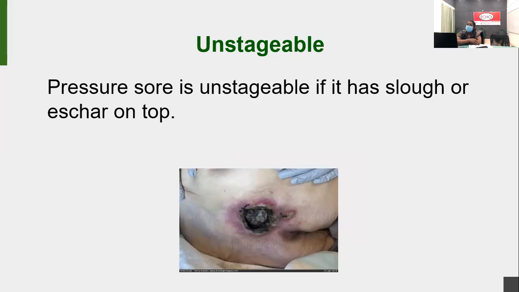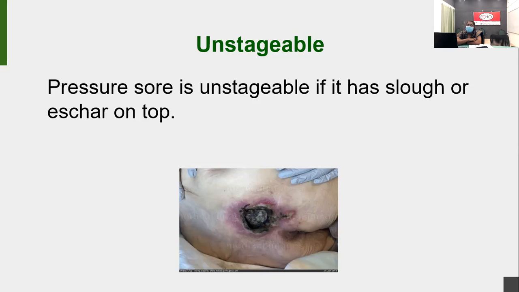Okay, so that is called an unstageable wound. Once you remove the slough, you have to find out whether the layers, the tissues, are affected in the subcutaneous layer or muscular layer. So when you assess it, if you have this type of features there, you have to document it as an unstageable wound.